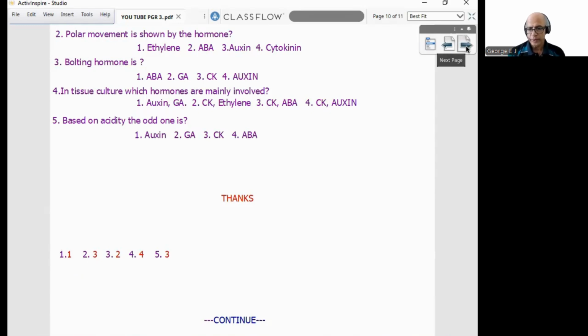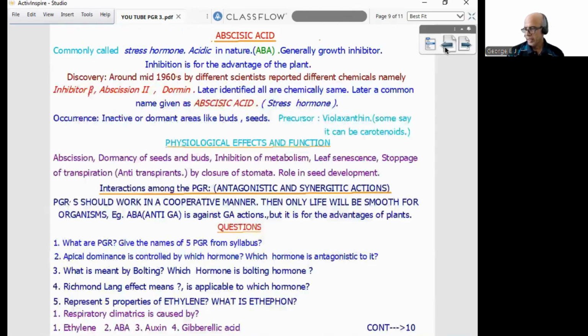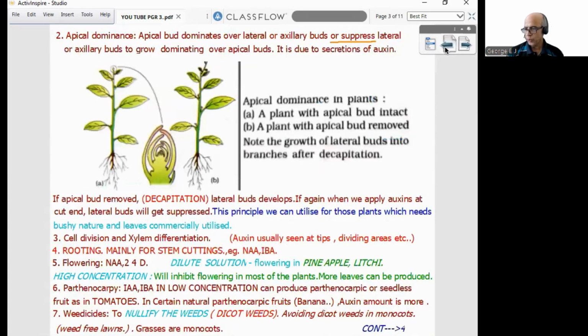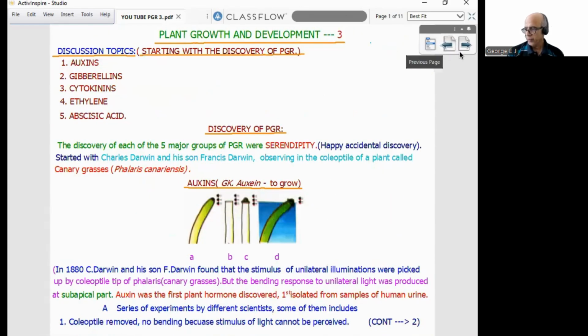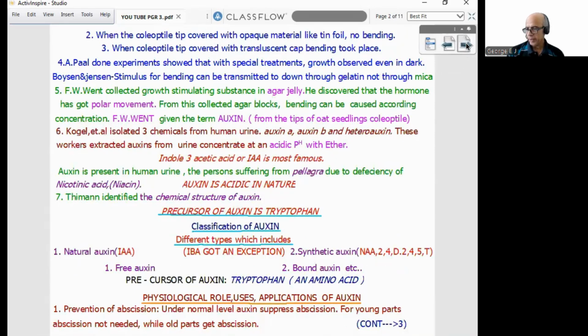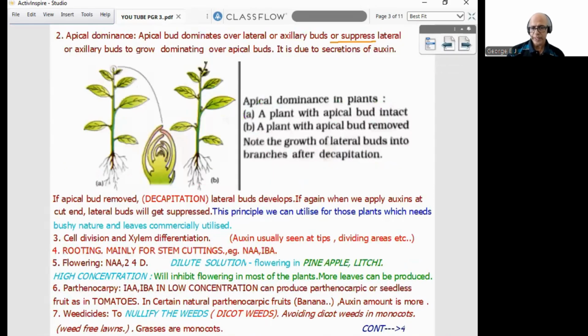So this is the topic for us today. I think it is clear. So what all things we learned or passed through, starting with the hormones, discovery of hormones, Darwin, then auxin, their characters, features, classification of auxin, then physiological role, application. This way, for each hormone, a lot of items are there. So basically, consider NCERT, that is better. Then few extra things came for different exams.